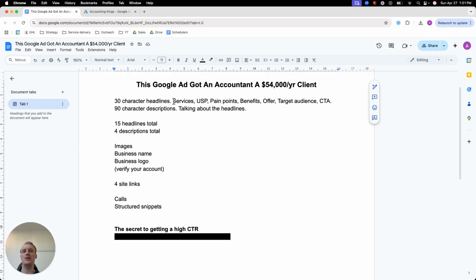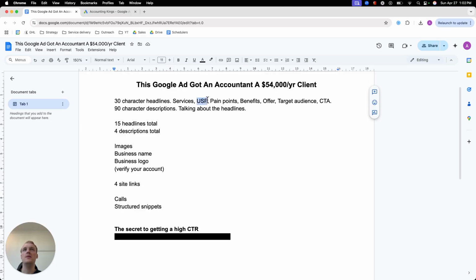And even if they are only looking for accounting and they see that you also offer other services, that's only a pro for them if they maybe want to outsource more in the future. So you want to make sure that in the headline you say that you can offer multiple services. Of course, including the one that you want to sell more of, but it never hurts to also say we can also take care of your books and your tax.